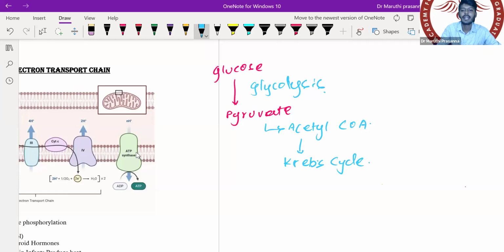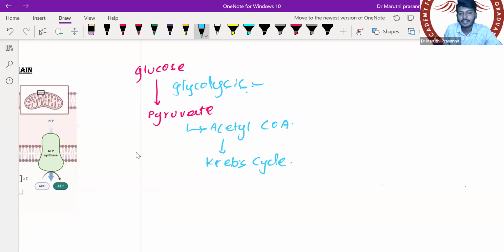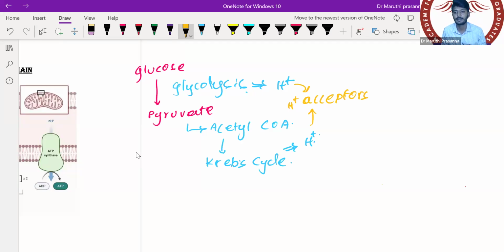In both glycolysis and the Krebs cycle, hydrogen is given out. All this hydrogen will be taken up by hydrogen acceptors. What are the hydrogen acceptors we have in the body? There are two hydrogen acceptors. Very good, NADH and FADH.